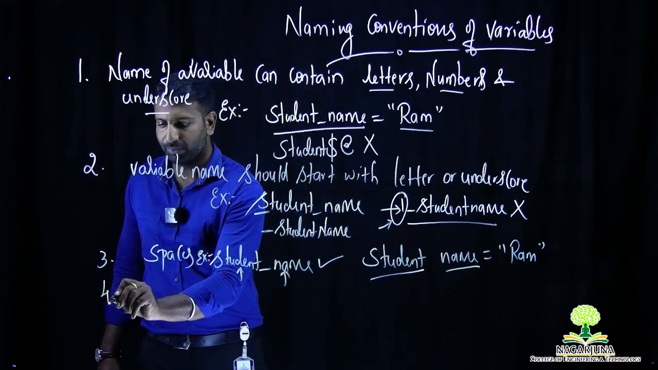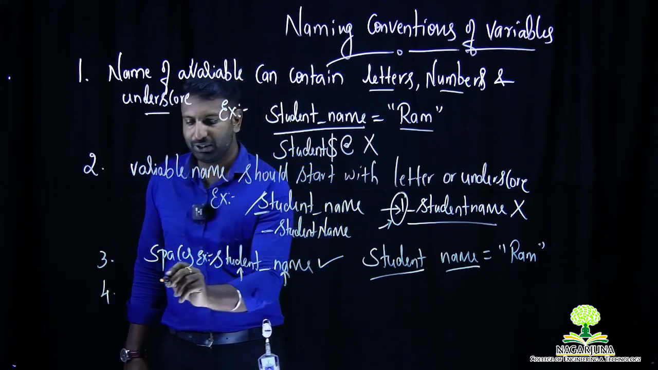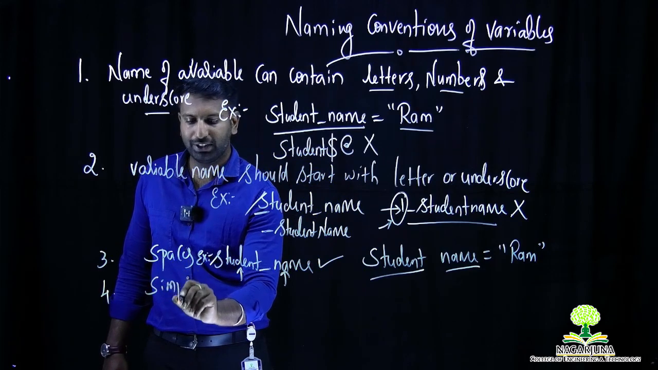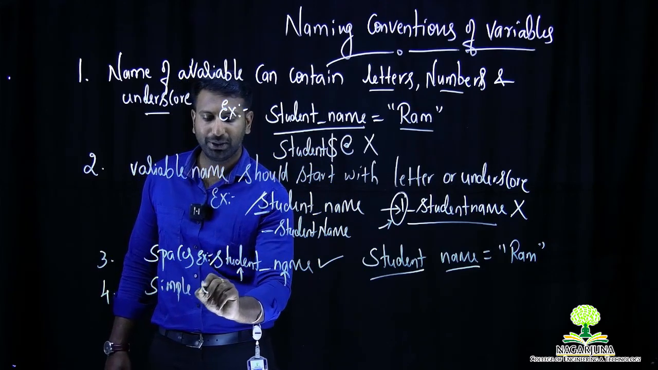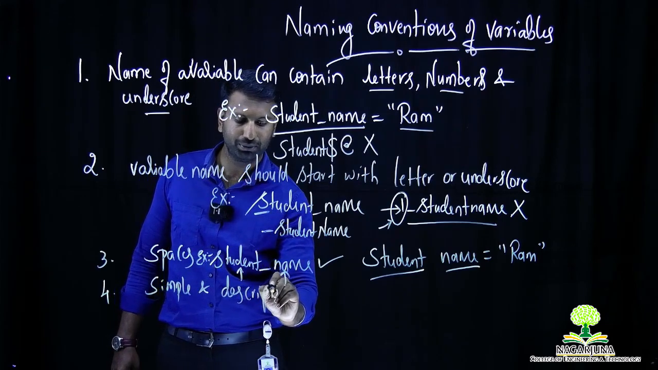What about rule number 4? Rule number 4 clearly says that your variables should always be simple and descriptive. Variable names should be simple and descriptive. What do we mean by simple and descriptive?